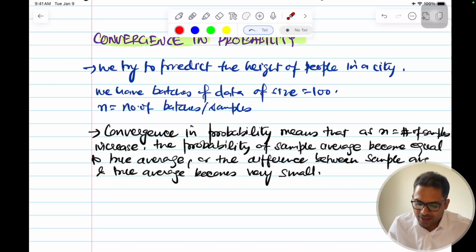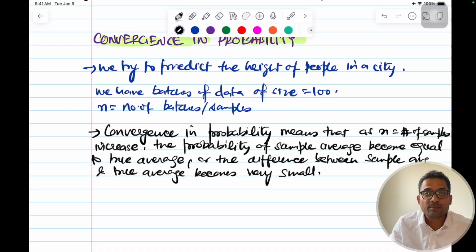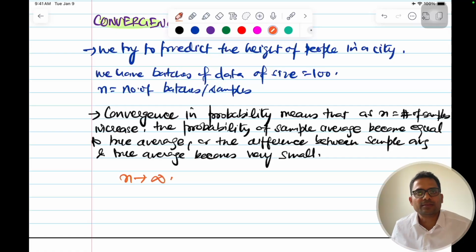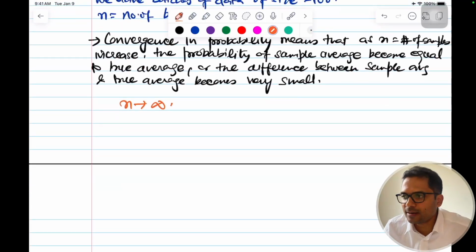So as n increases means, in mathematical terms we write as n tends to infinity, we have very large samples. And how is it mathematically written for us?